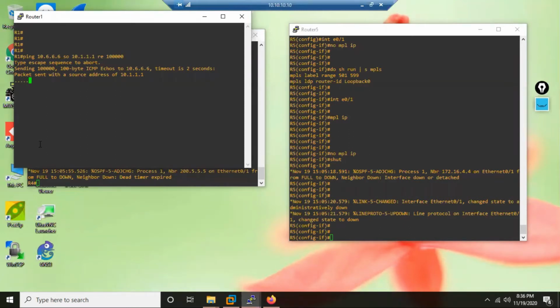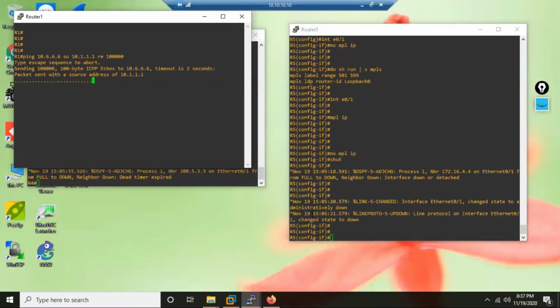What is the purpose of MPLS? The purpose of MPLS is just to speed up the travel of the packet. The transport of the packet should become a little faster, and that is the aim of MPLS. Move the traffic a little faster. The aim of MPLS is not to break the connectivity or stop the traffic. Now see, to solve an MPLS problem, we brought down the interface and the customer's connectivity is gone. At least without labels, the packet traffic should go. Even though it is going slowly, it doesn't matter, but at least the traffic is going and users are accessing their servers and applications.